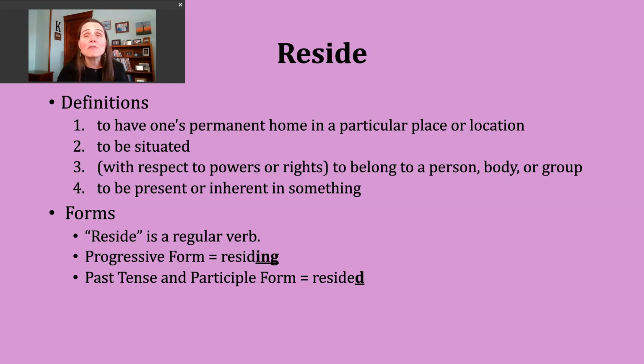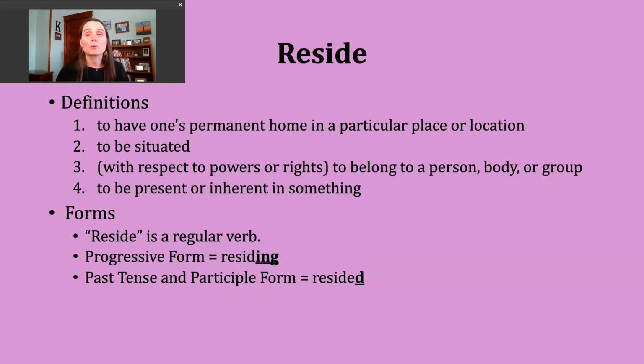You should know that the verb reside is a regular verb. To make the progressive form of this verb, you're going to drop the E because we have a vowel consonant E ending before you add the suffix, before adding the ing. That forms residing. The past tense and participle forms of this verb can be made by just adding D since this verb already ends in an E.